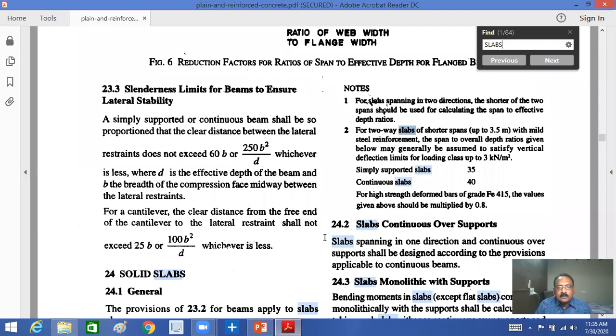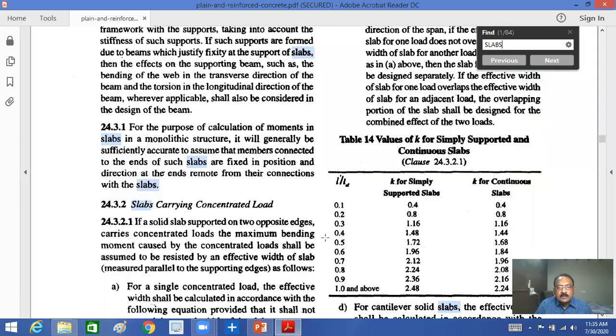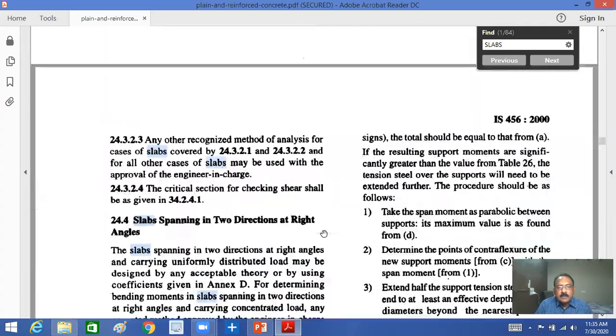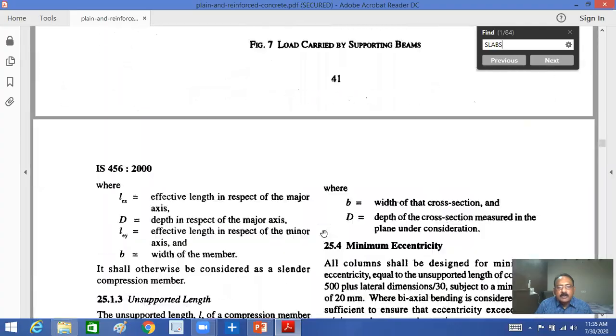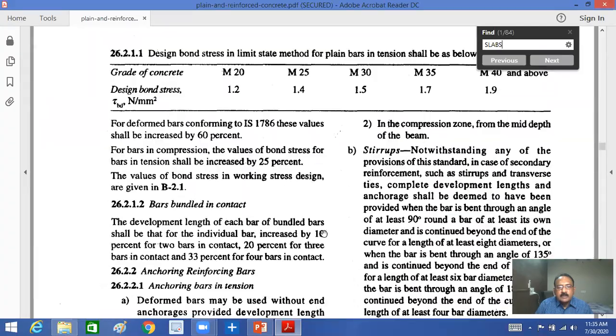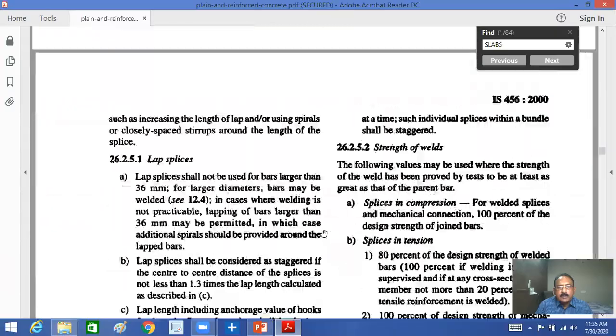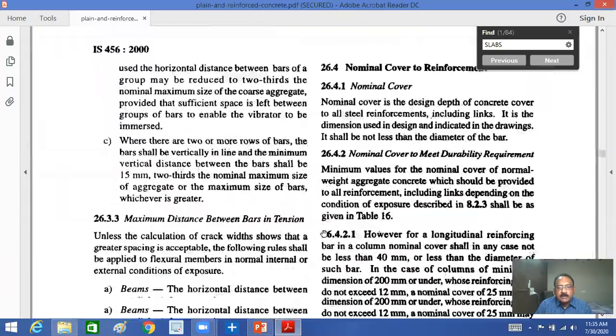See, Table 16 will give you this. Always refer to what I am discussing, and here is Table 16 of IS 456.